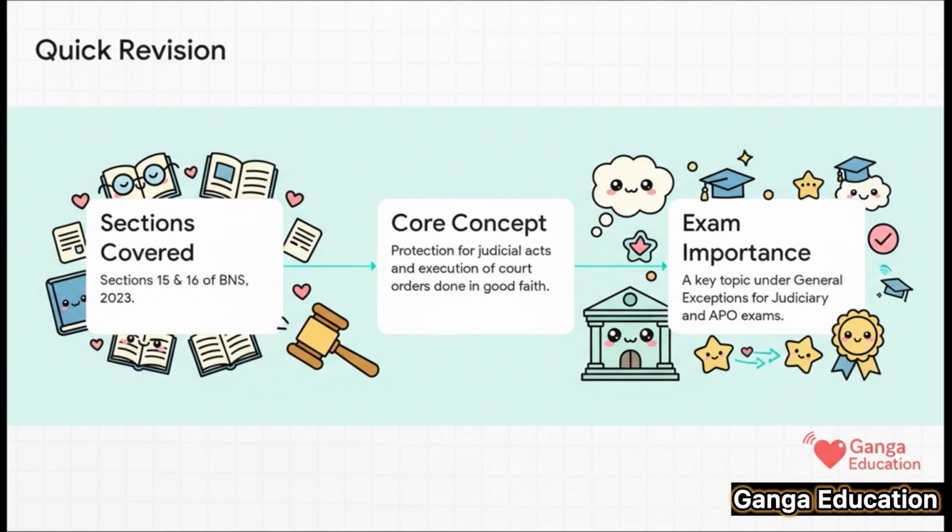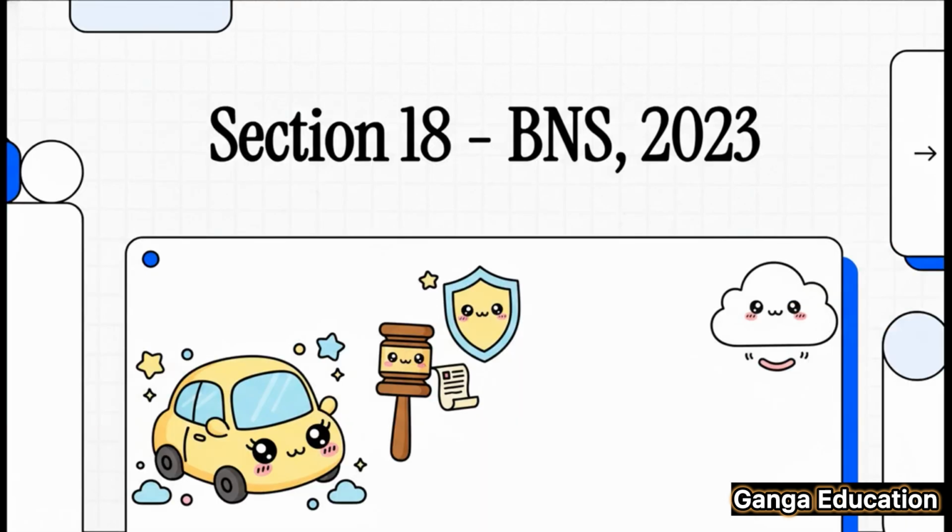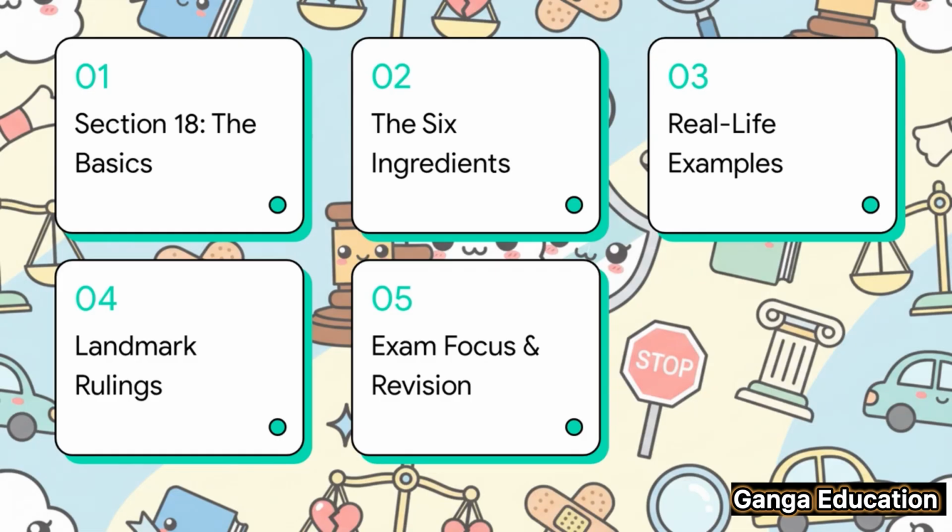at Ganga Education. आज हम डिस्कस करेंगे सेक्शन 18 of the Bharatiya Nyaya Sanhita 2023. You know, this is a really foundational section from the chapter on general exceptions. Okay, so what's our plan for today? Let's take a look. First, we'll cover the basics of section 18. Then we'll dive into its 6 essential ingredients.